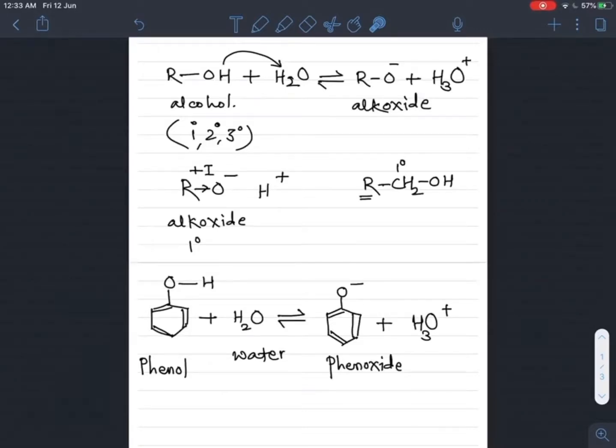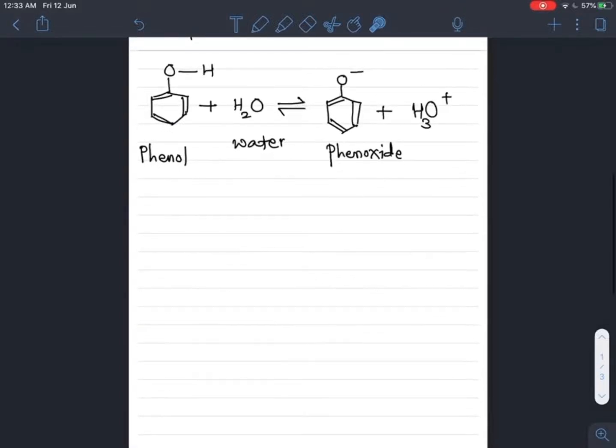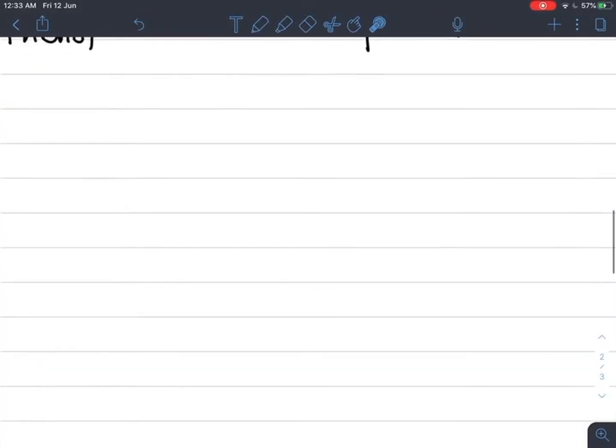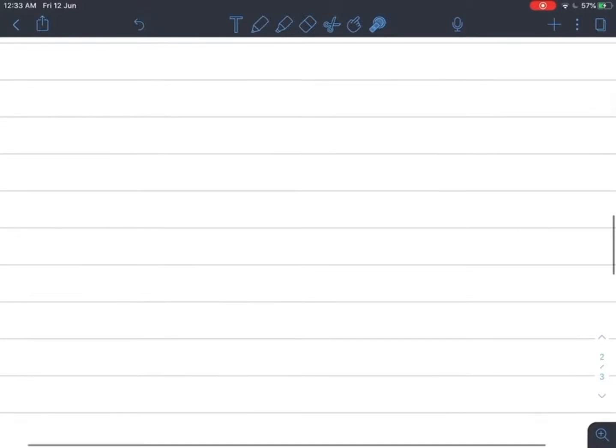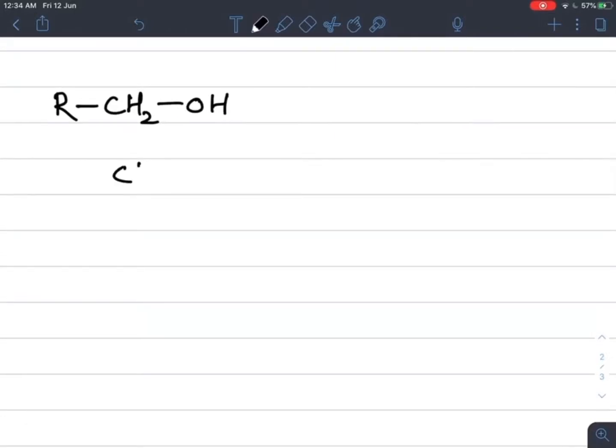If we take an example of a primary alcohol first, and then we will go towards the phenol. So here is an example of a primary alcohol, RCH2OH. When the bond between this O and H breaks, what happens?